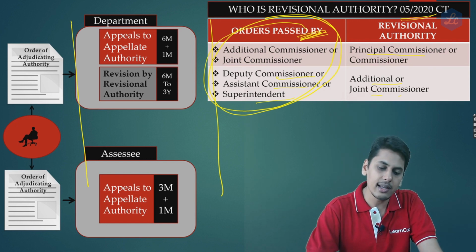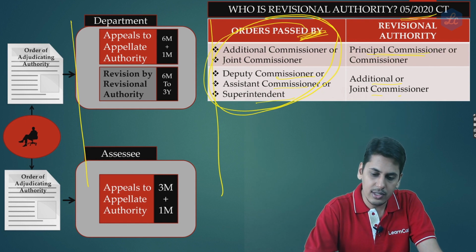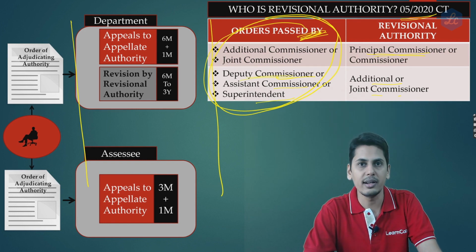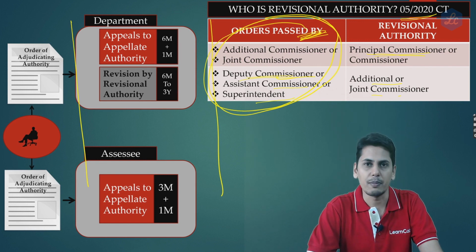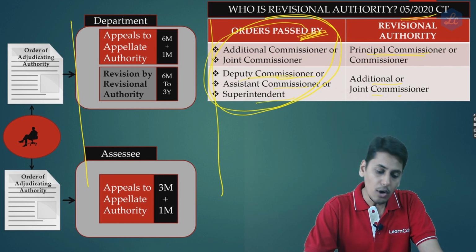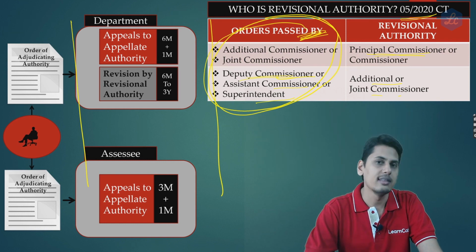So if the adjudicating authority happens to be an additional commissioner or joint commissioner, the revisional authority is going to be the principal commissioner or commissioner. If the adjudicating authority who passed the order was a deputy commissioner, assistant commissioner or superintendent, the revisional authority is going to be the joint or additional commissioner. As far as this amendment is concerned, it is only so much. Now friends, we are going to discuss the issue in this amendment.